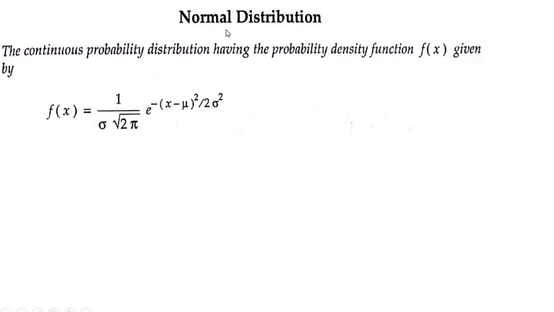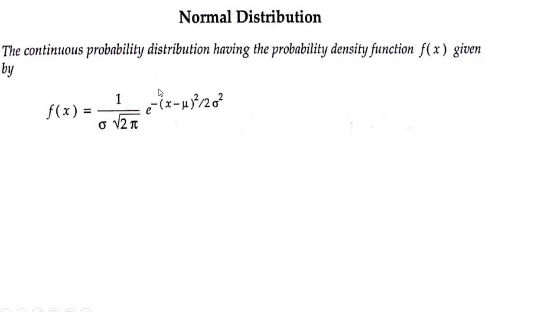Among all the distributions of a continuous random variable, the most popular and widely used one is the normal distribution function.